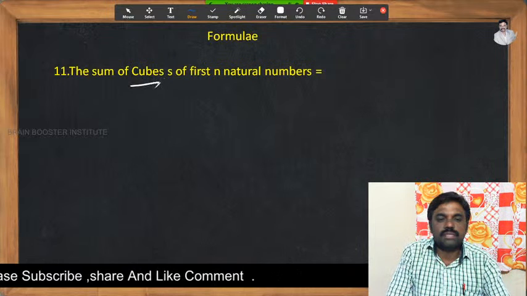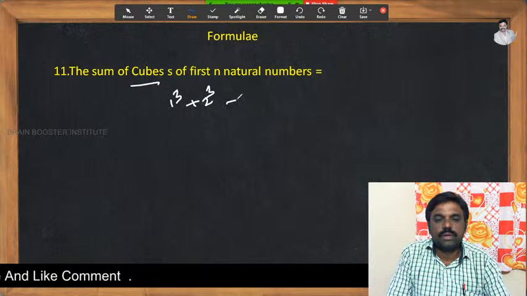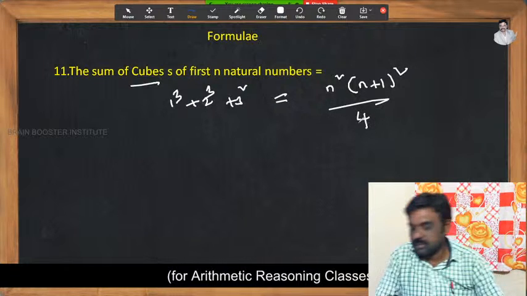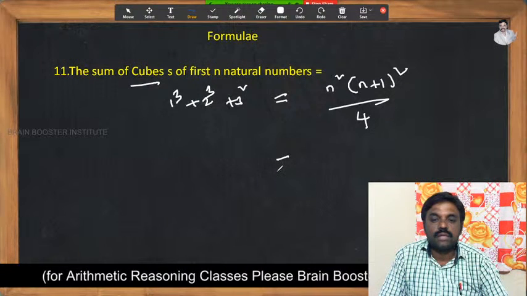Now what would be the sum of the cubes? 1 cube plus 2 cube plus 3 cube. The sum of the cubes is n square by (n plus 1) whole square by 4. Then what will be the answer?